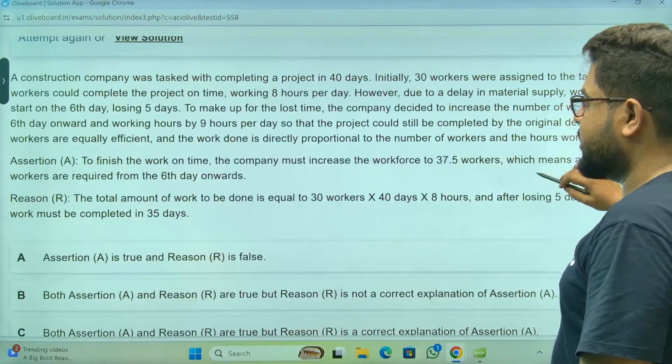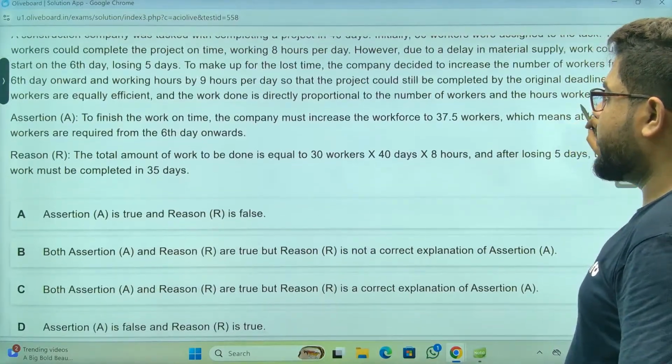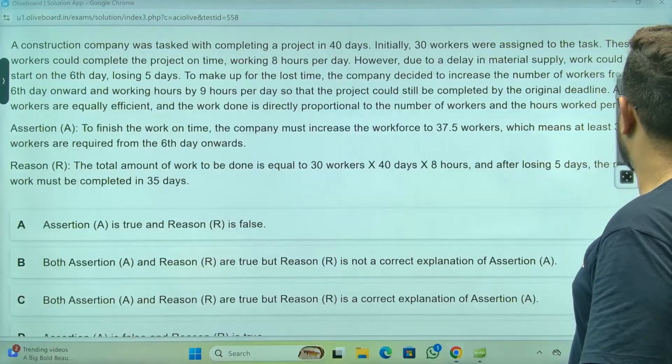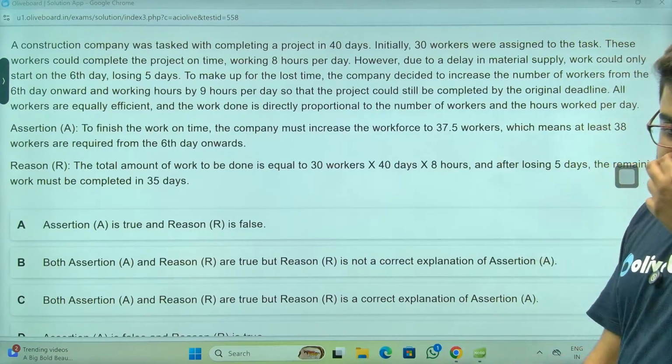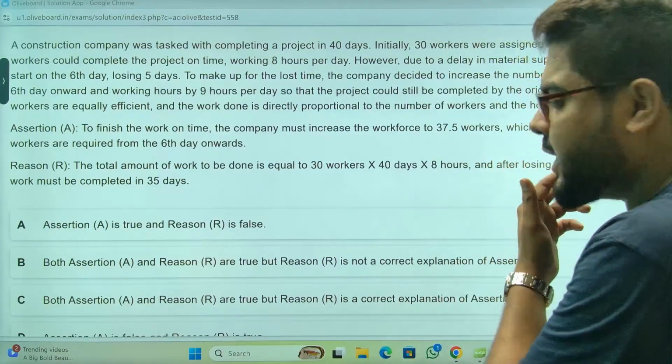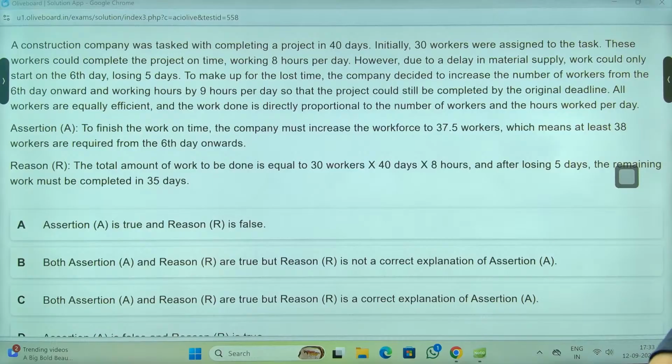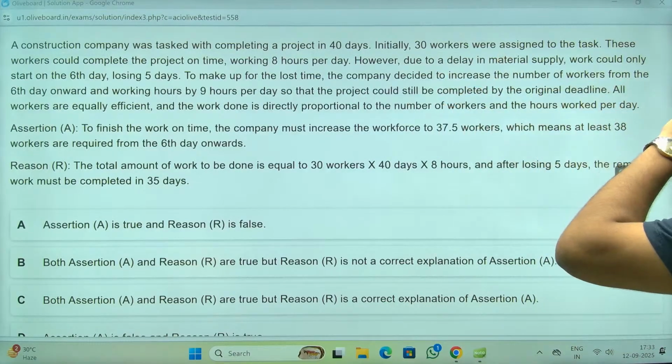Assertion reasoning with a big one, चलो देखते हैं, पढ़ो. A construction company was tasked with completing a project in 40 days. Initially, 30 workers were assigned to the task. These workers would complete the project on time, working 8 hours per day.